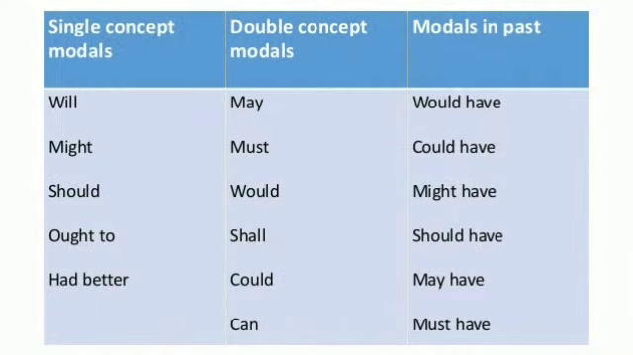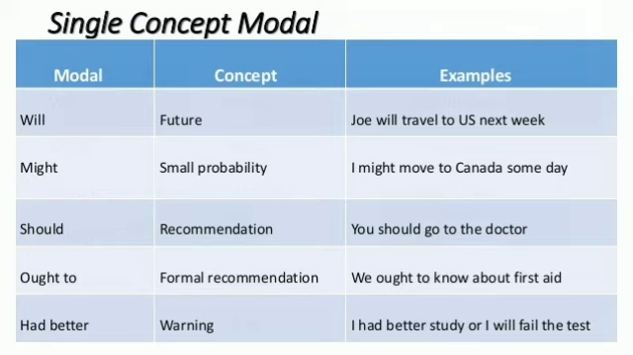First of all, see the single concept modals. Single concept modals are will, might, should, ought to, had better. They are always used in a single meaning sentence. Then the double concept modals are may, must, would, shall, could, can. And the modals in the past are would have, could have, might have, should have, may have, and must have.